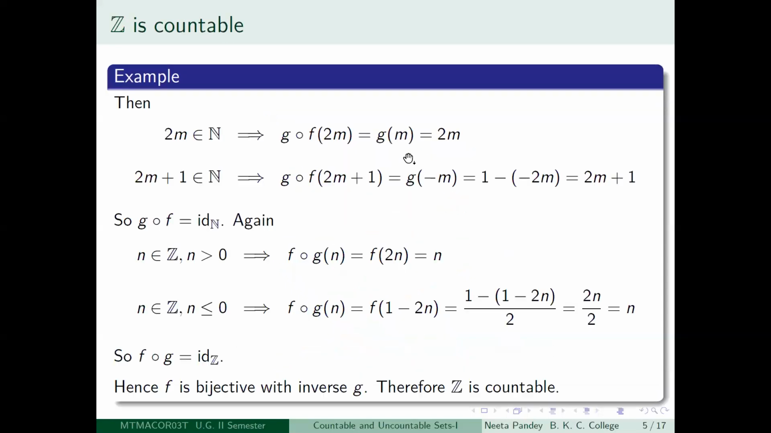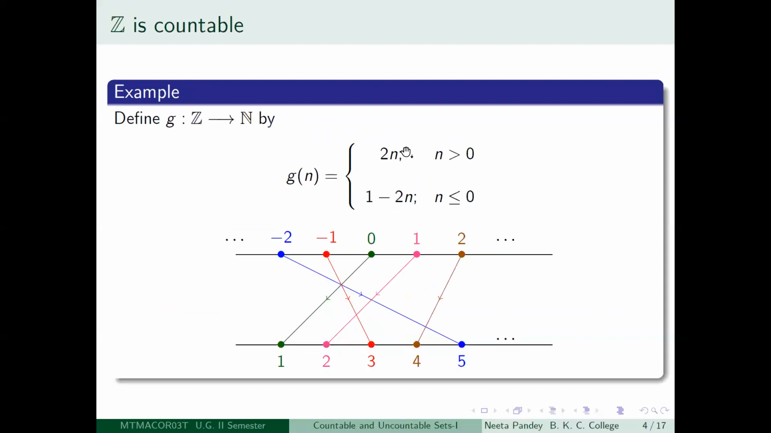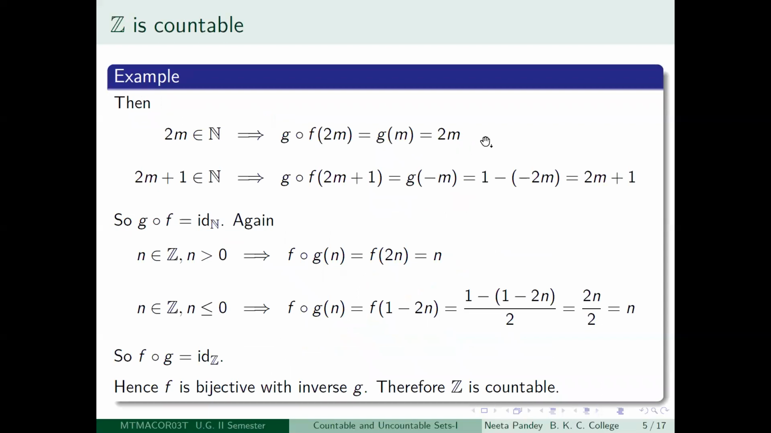So you just plug in that, and then you will get G of m. Now what is G of m? That is just twice m, because m is positive. So therefore you get G of m is equal to 2m. So if you take a positive even integer, then G composed f of 2m is equal to 2m. Similarly, the other cases, so let us just see it quickly.